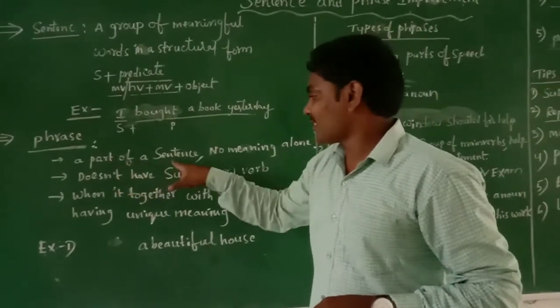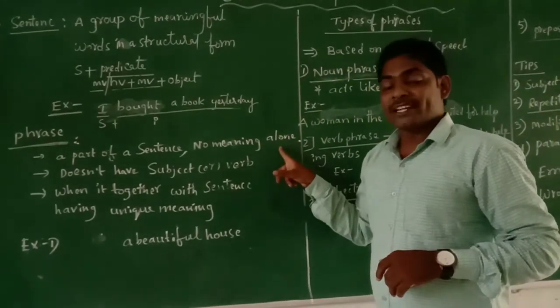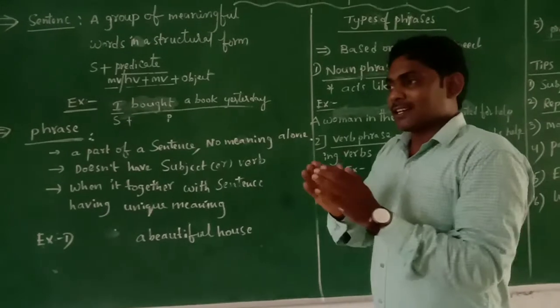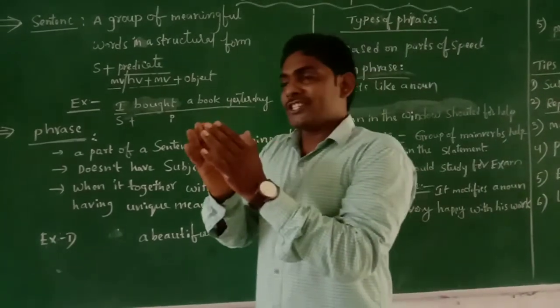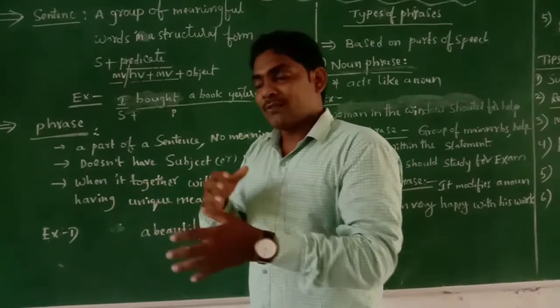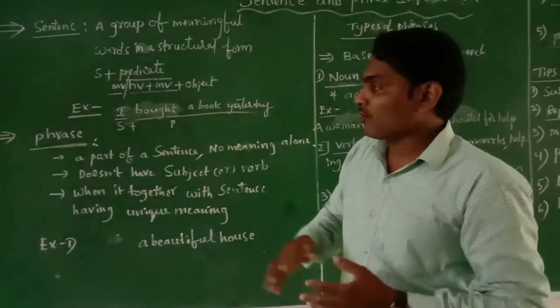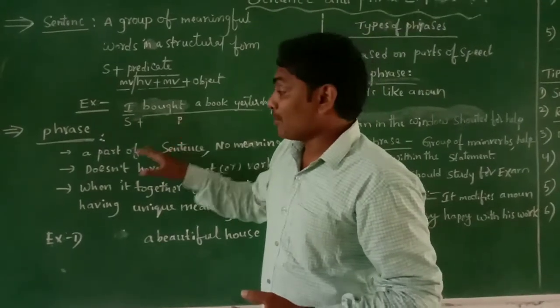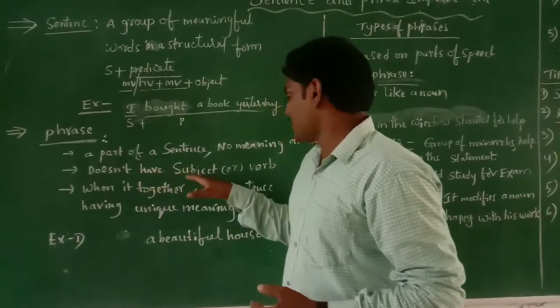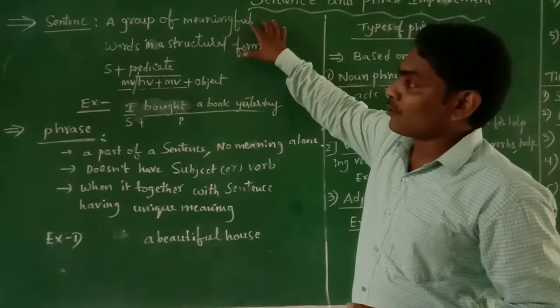A part of a sentence has no meaning alone. The word group which cannot express its meaning alone is called a phrase. So a phrase doesn't have a subject or verb, unlike a sentence, which is a group of meaningful words.